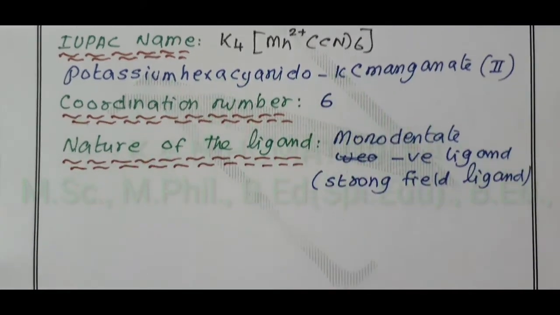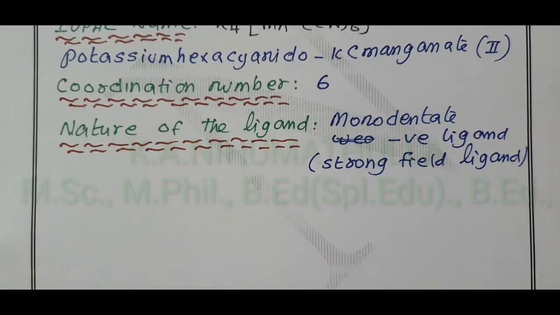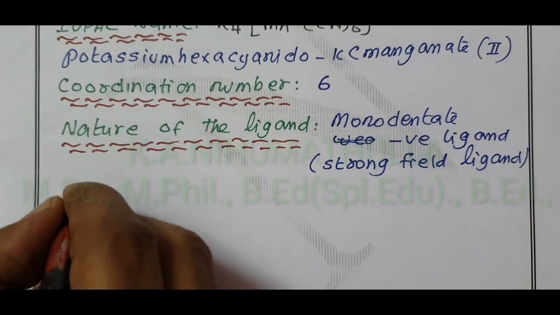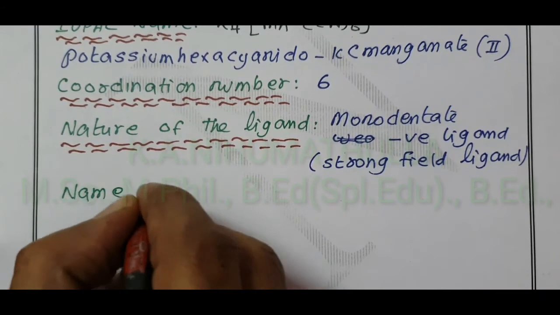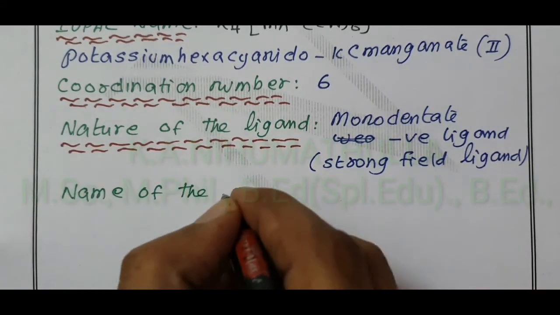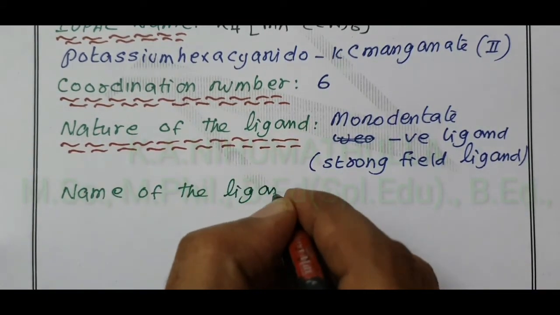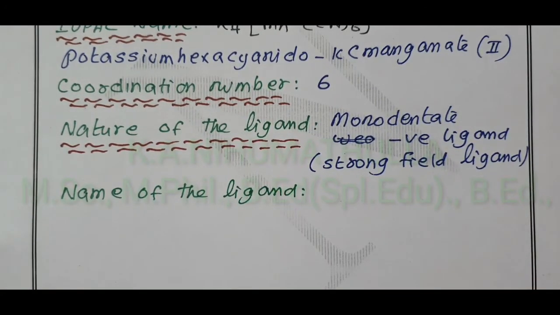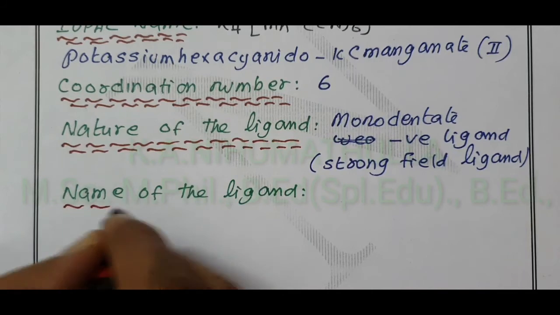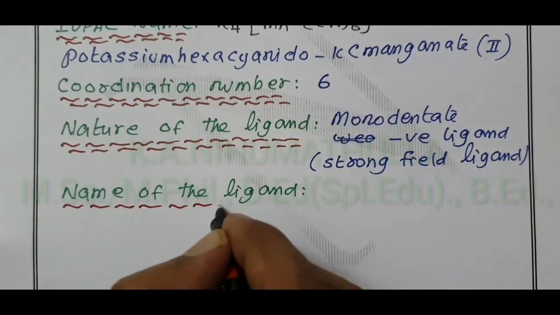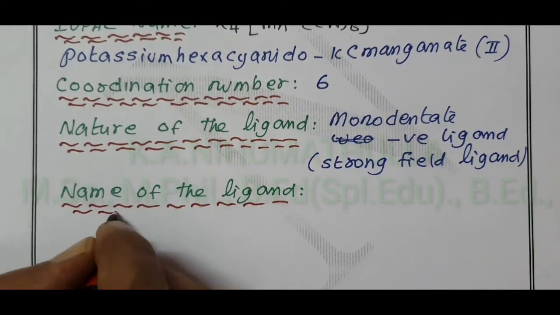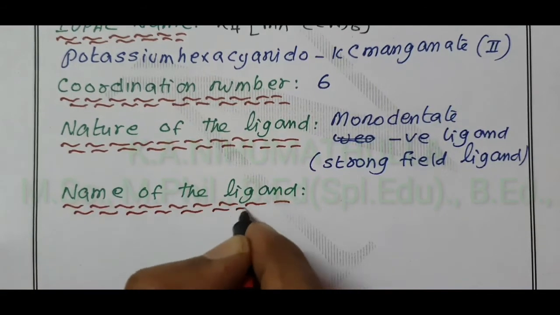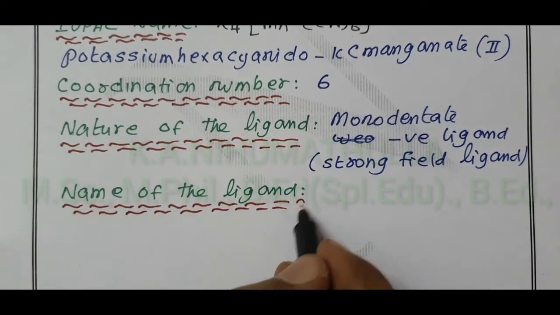Now in the next step we are going to write the name of the ligand. It is an ambidentate ligand. CN minus, what is the name?